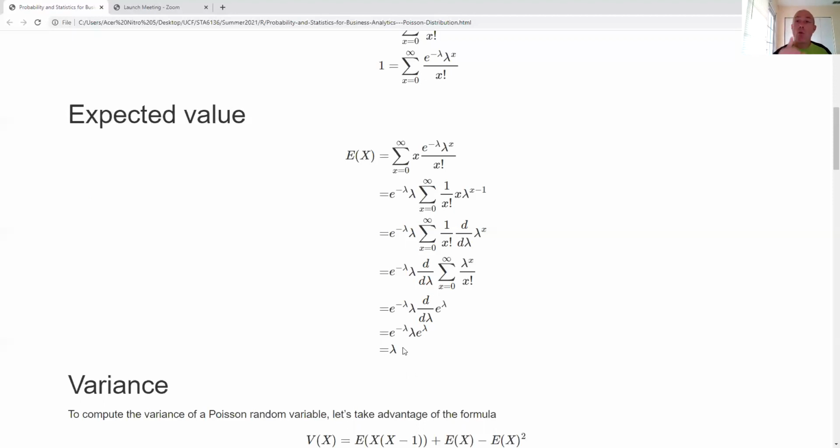Okay. Now, what about the variance? The variance is going to be the same trick, but I'm going to use a second derivative this time.